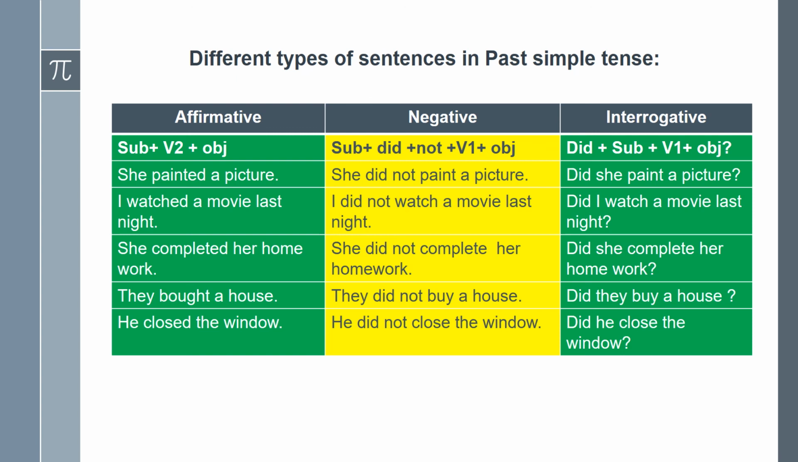Next, interrogative. Did plus subject plus V1 plus object. Here also we use did plus V1. Did she paint a picture? Did I watch a movie last night? Did she complete her homework? Did they buy a house? Did he close the window? In all these sentences, these are all in past simple.